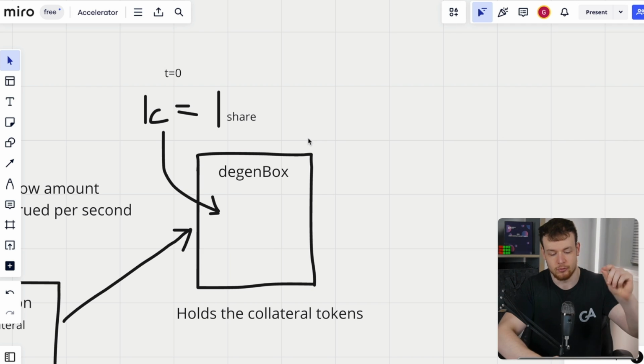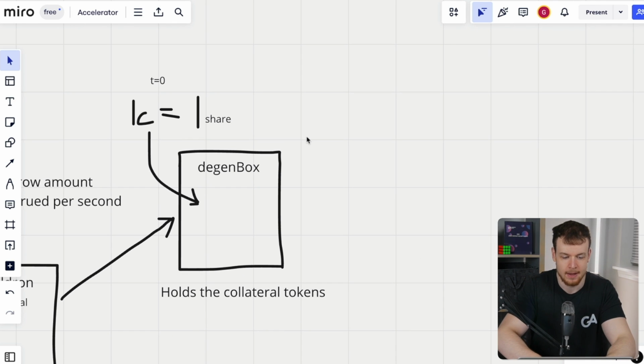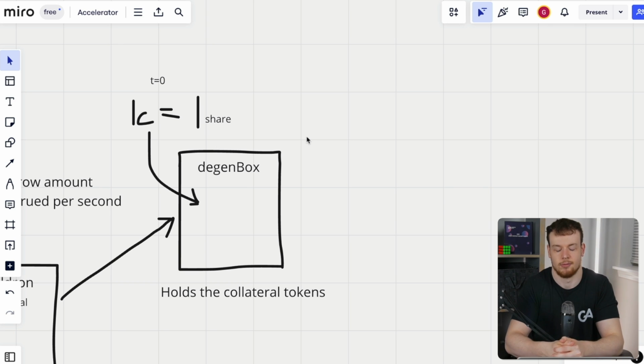Now, if we're able to deploy stuff into a strategy, that means that the collateral balance in the degen box will increase over time. If it's a good strategy, it'll be making interest, right? So if we go and deploy this into Aave or some protocol and lend it out and earn interest on it, we'll get more collateral back.